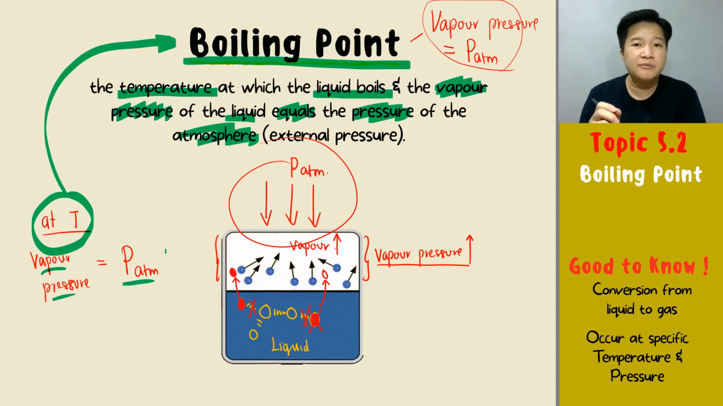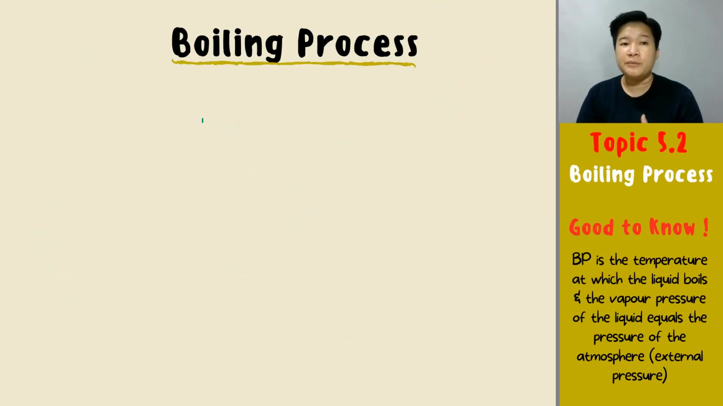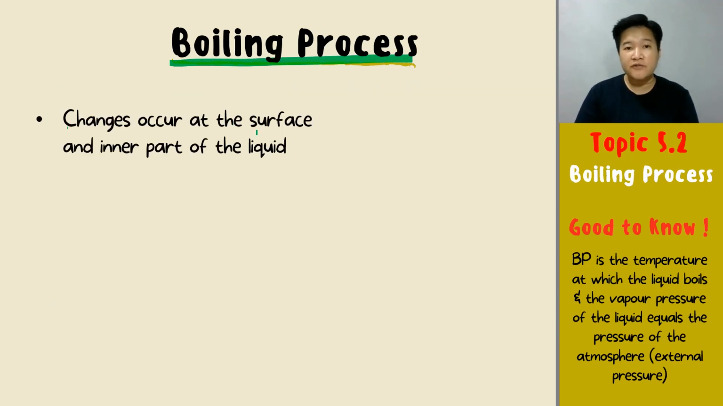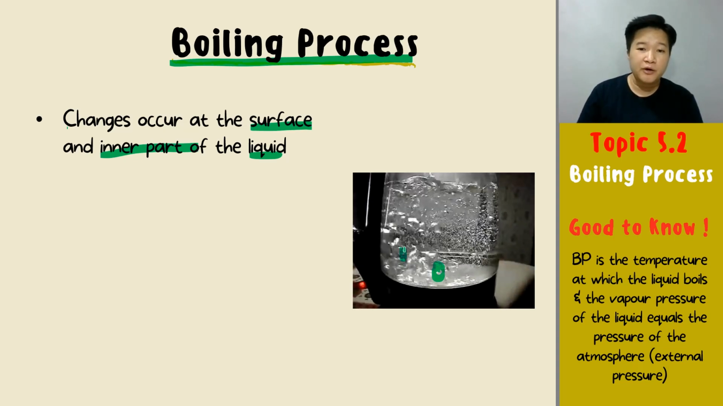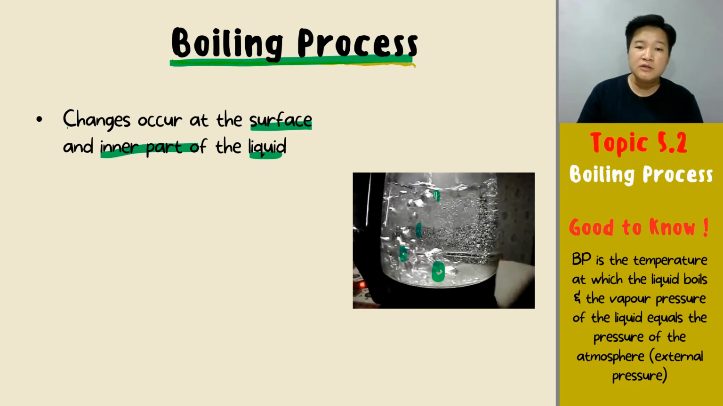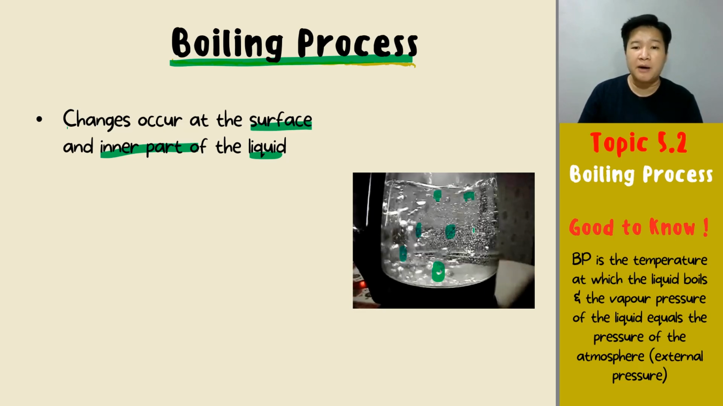That is the time your water starts to boil, your liquid starts to boil. Alright, let's look a bit more at the boiling process. The changes that occur in the boiling process happen to the surface and also the inner part of the liquid. Have you ever boiled water and the water only boils on the surface? No. When you boil water, it will look something like this, where you can see the bubbles boiling up from the bottom until the surface, in the inner part of the water.